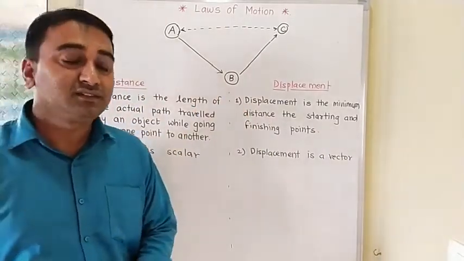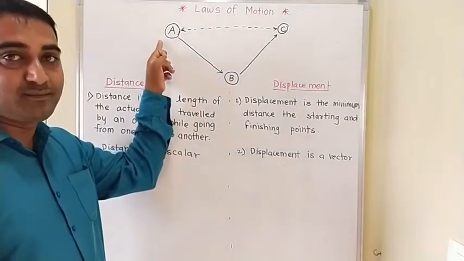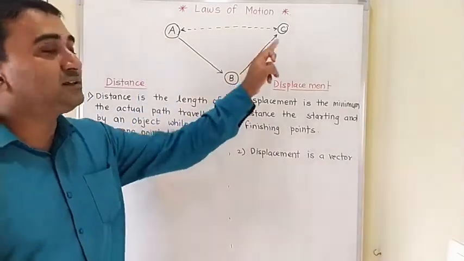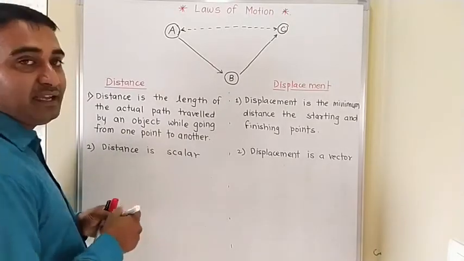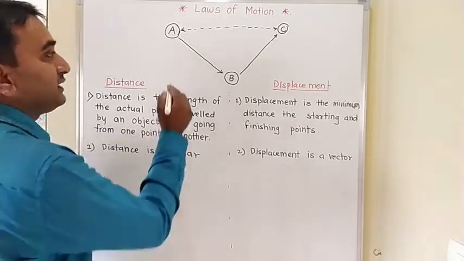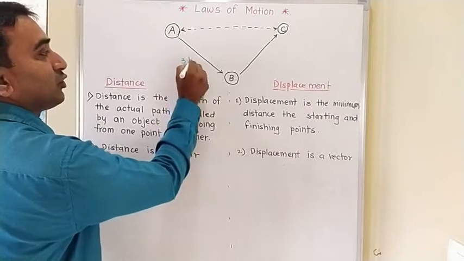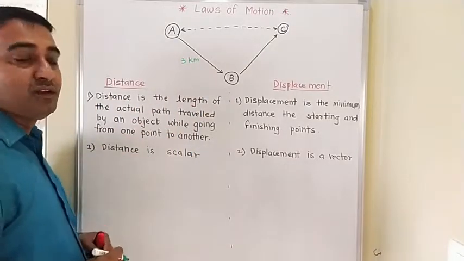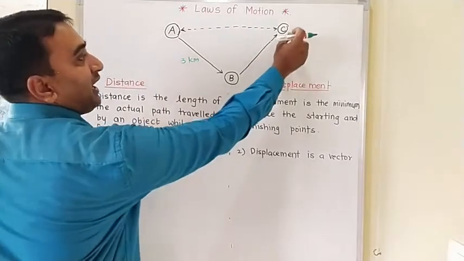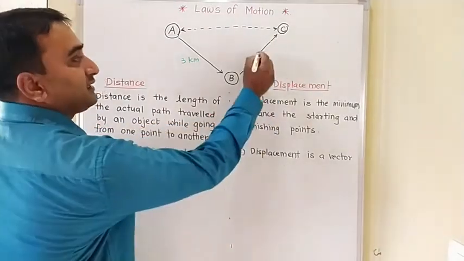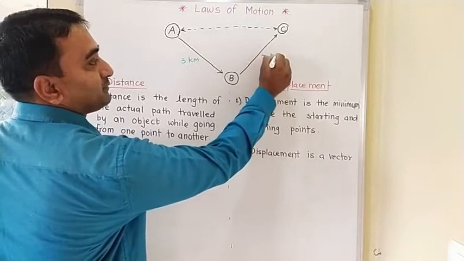See, I have considered three points: point A, point B, point C. Then the distance between point A and point B is only 3 kilometers. Consider only. Now here, the distance between point B and point C is 7 kilometers.